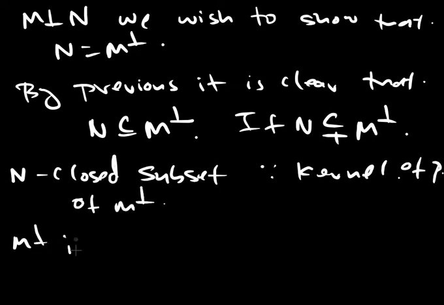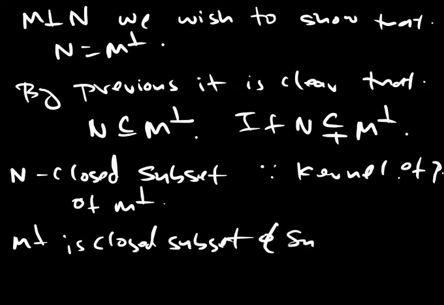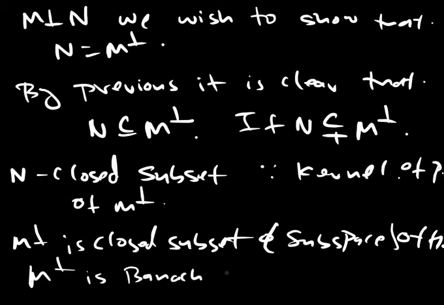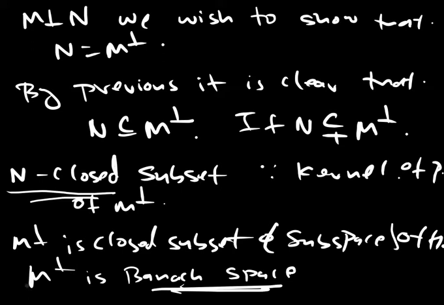M perpendicular is a closed subspace of H, so it is a Banach space in itself, or rather a Hilbert space in itself, having an inner product.